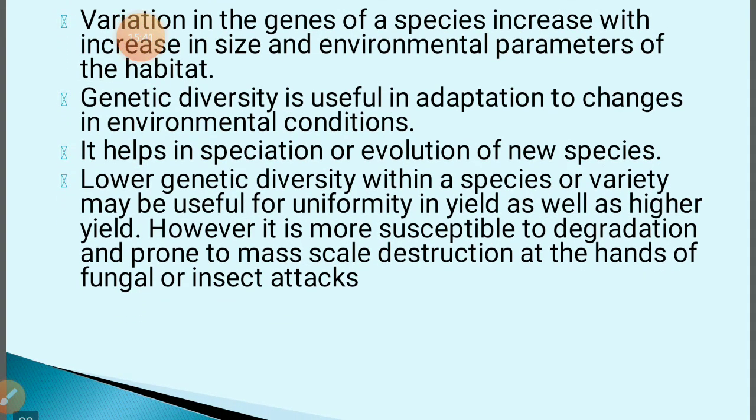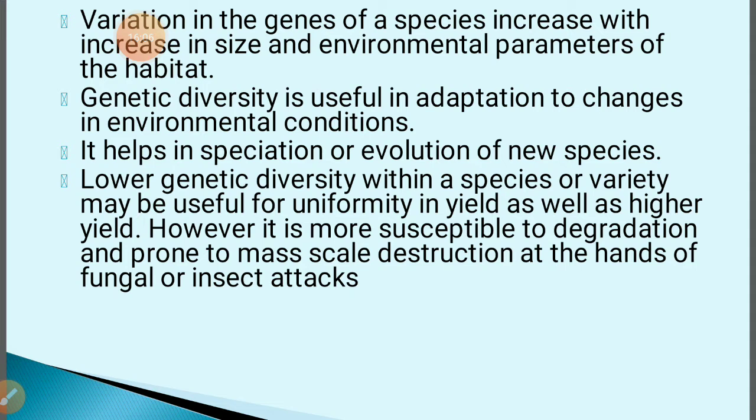Lower genetic diversity within a species or variety is also very important. Why? Because sometimes we want higher and uniform yield. For example, if we want to grow a rice plant whose yield is very high, in that condition, lower genetic diversity helps us to grow the same kind of rice.